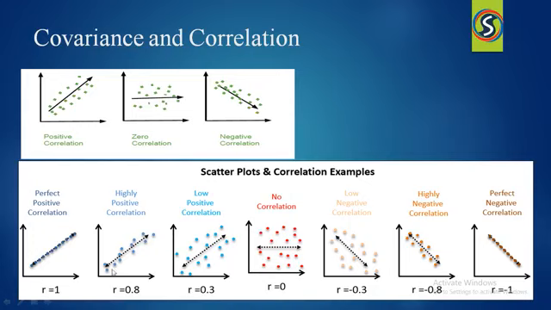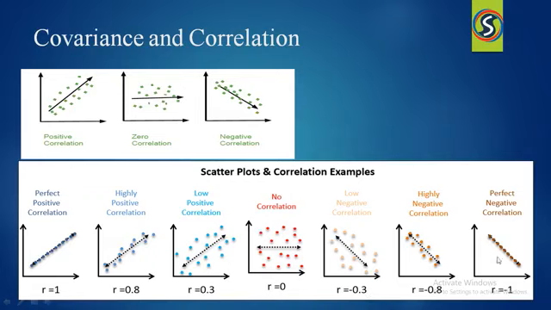Whenever you plot the data points like this, we can confirm that there is a highly positive correlation. That correlation is 0.8. And when you find data points like this, there is a low positive correlation. That correlation is 0.3. When you find data points like this, there is no correlation. That correlation is 0. And when you find data points like this, there is a low negative correlation. A negative correlation is indicated with a minus symbol: minus 0.3.